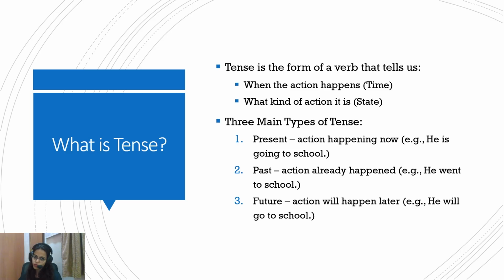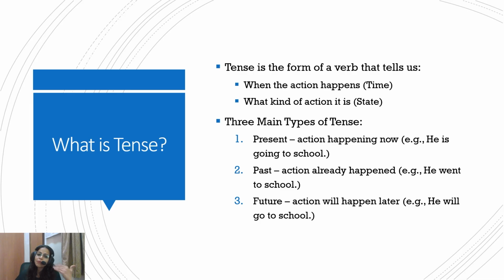So there are three main types of tense. I'm sure you all are familiar with that: present tense, past tense, and future tense. If the action is happening at this moment as we speak, it is present tense. He is going to school, that means the action is happening as we speak, so this is present tense. If the action has already happened, he went to school yesterday, say, that means the action has already happened, so this is past tense, it happened in the past.